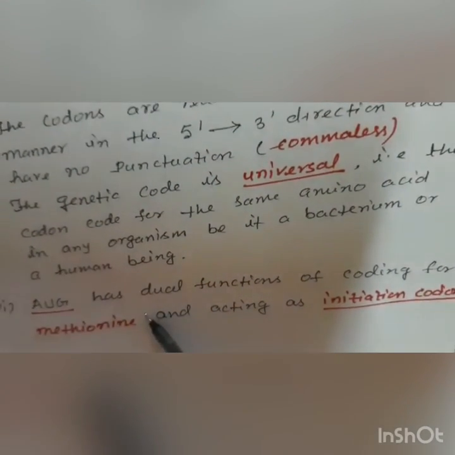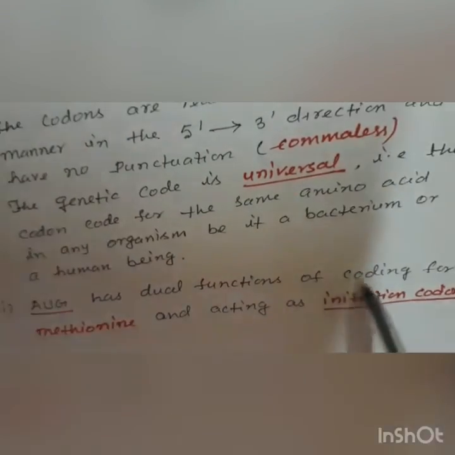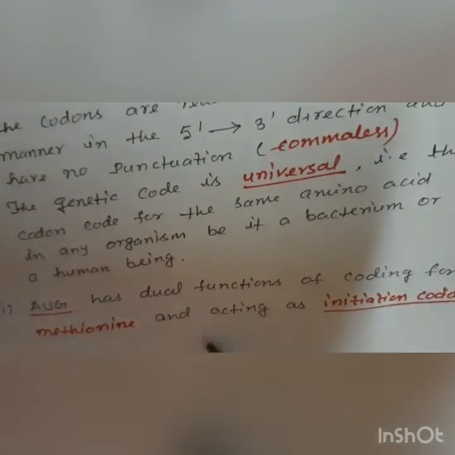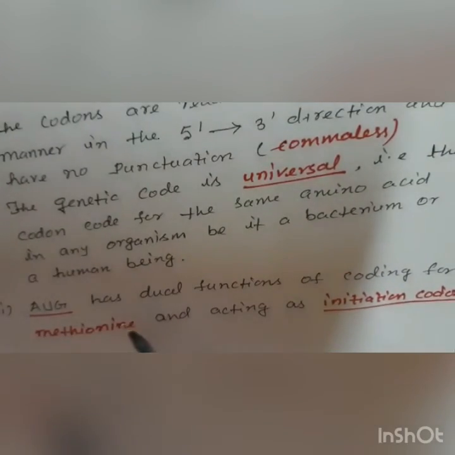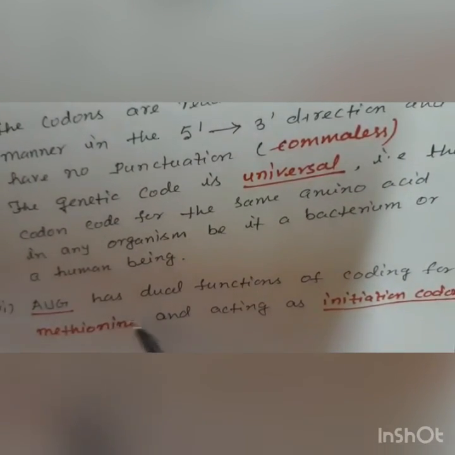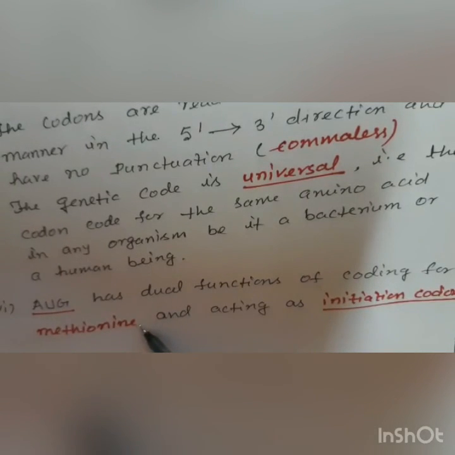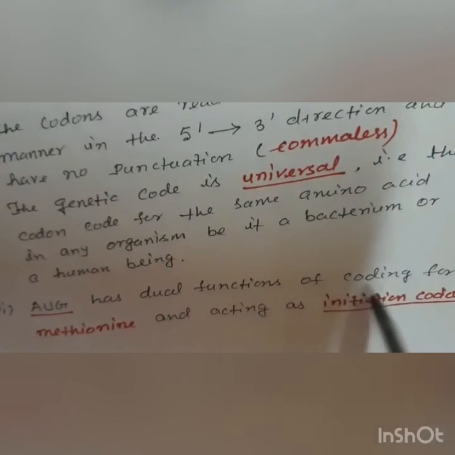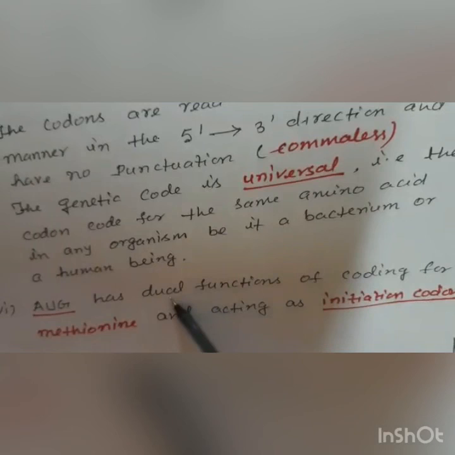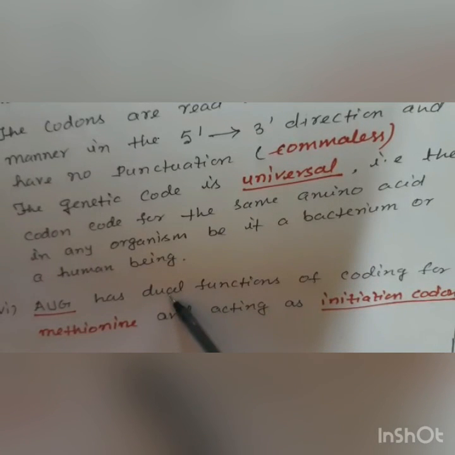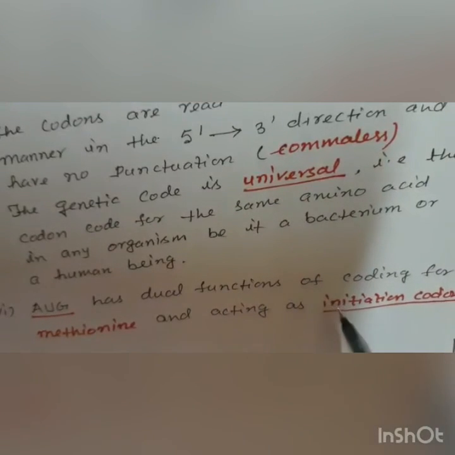AUG has dual functions: coding for methionine and acting as the initiation codon. Means the AUG represents the amino acid methionine and at the same time it acts as an initiation codon. So we can say that it functions as dual, and in this way now you can understand what the genetic code is about.